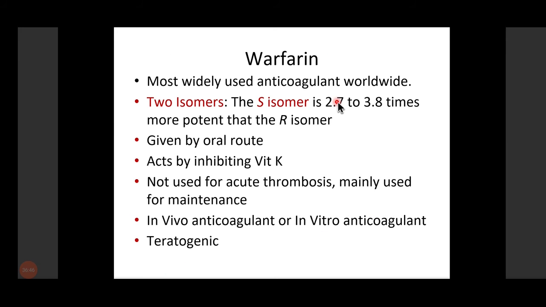It is the most widely used anticoagulant worldwide. It is found in two isomers, the S isomer and the R isomer. The S isomer is more potent as compared to the R isomer. Warfarin is given by the oral route. It acts by inhibiting vitamin K, which we have already discussed. Then it is not used for acute thrombosis, I already told you, because it does not act on already activated clotting factors. It is mainly used for maintenance.